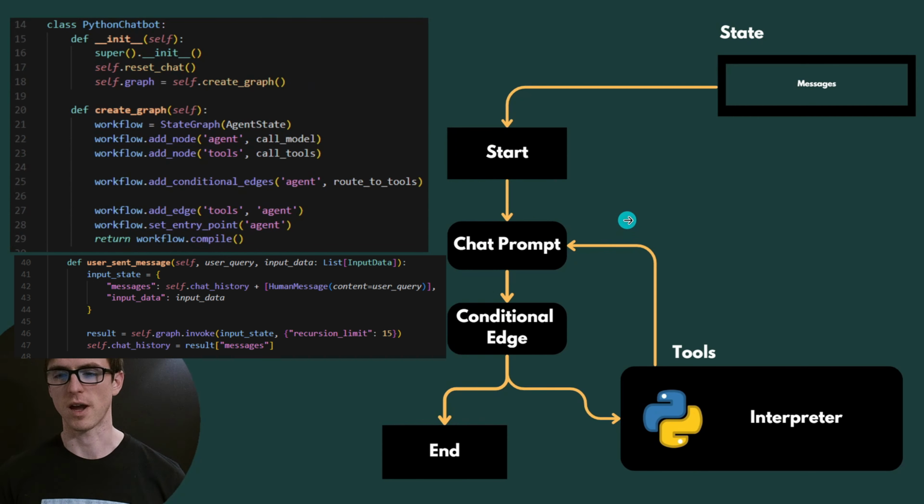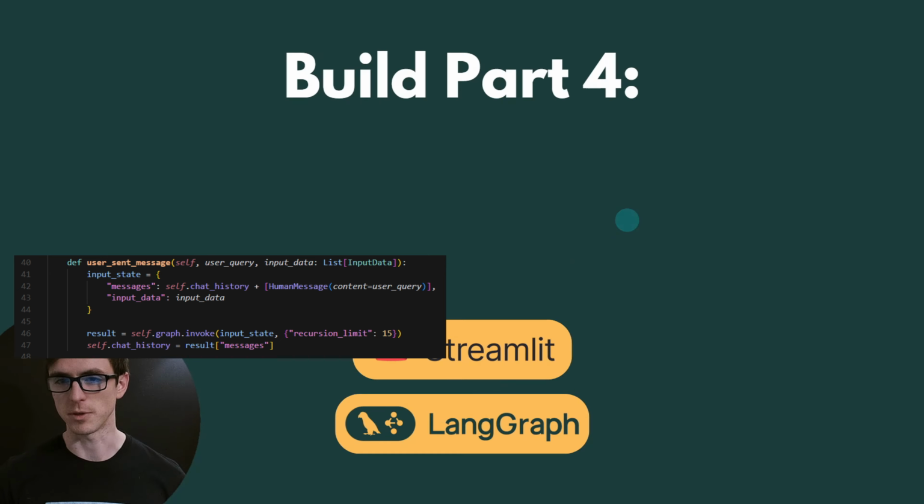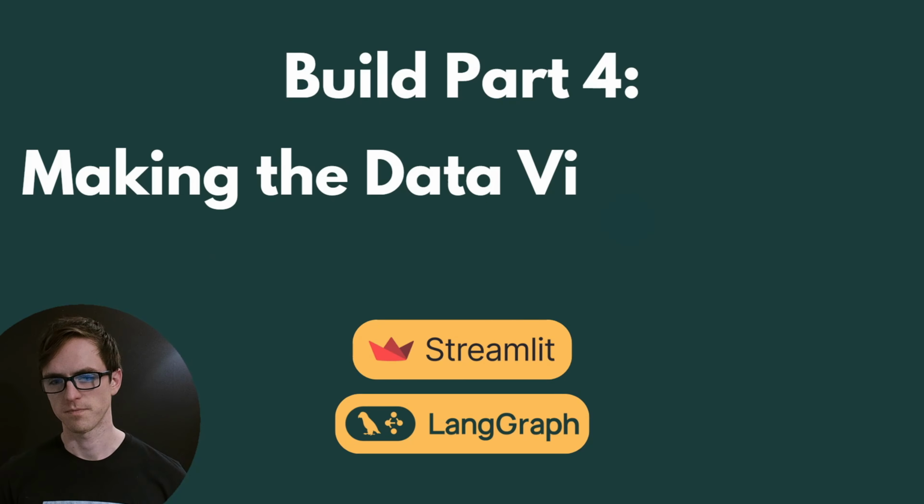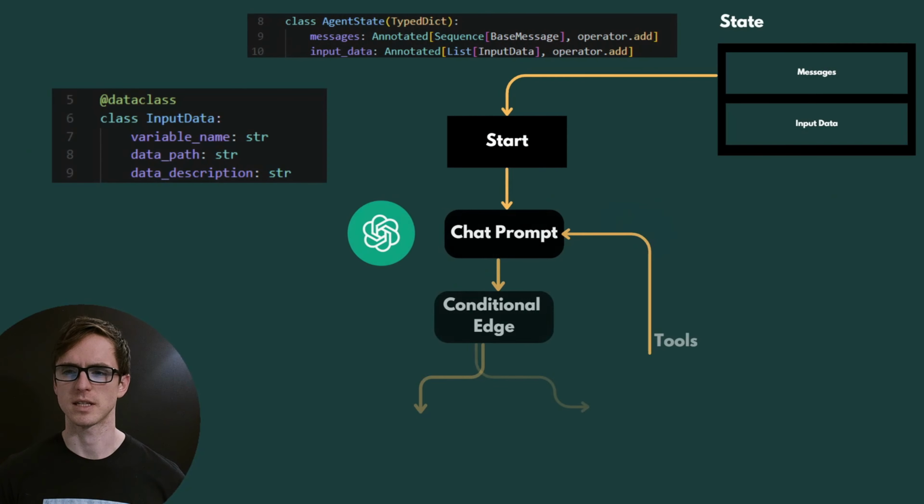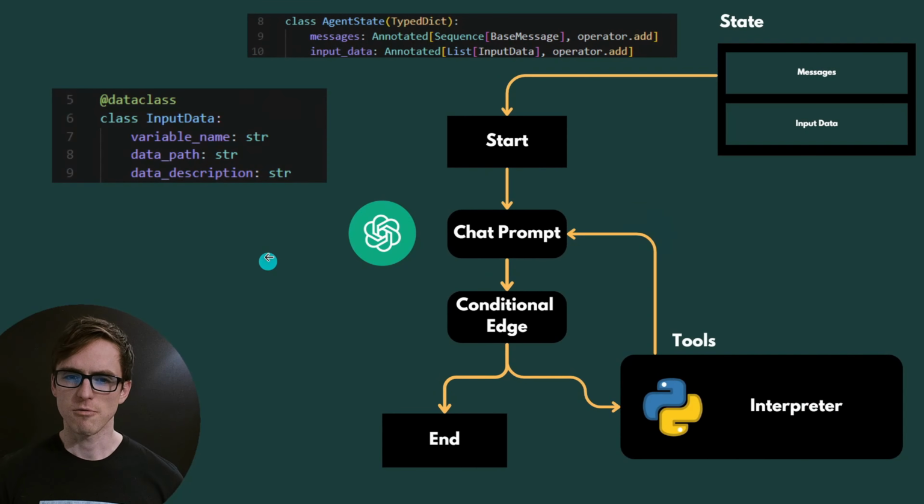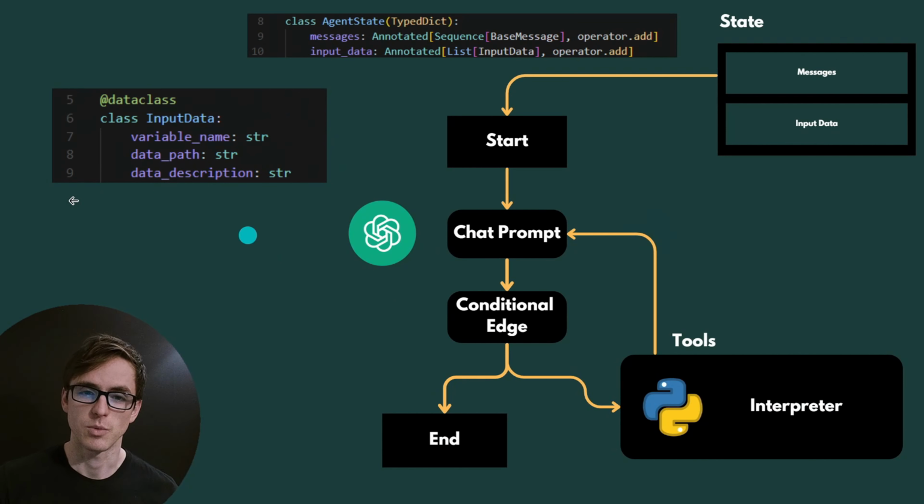Great, we've got our graph, but we now need to make our data visible to our agent. I'm still going to be using LangGraph and Streamlit because we're going to have to do some refactoring on the front end. So let's get started. You'll remember this input data class from earlier, which I created to store our data in. We're going to be using that, and I've created an extra field on our graph state for storing the input data. That's represented here.